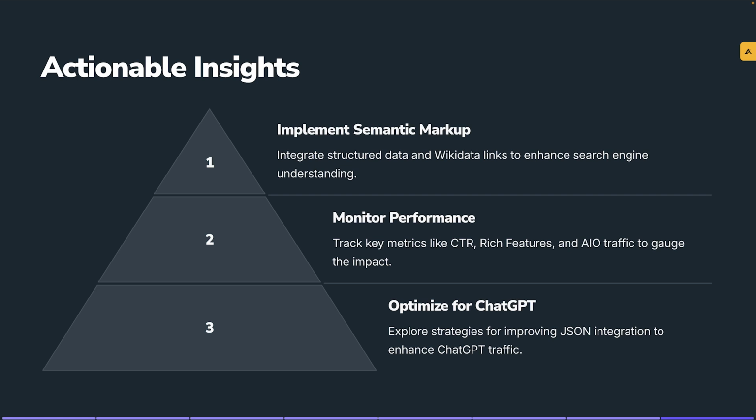But I could definitely say, implement structured data, monitor your performance, and keep running tests on all the different search platforms, Google, Bing, ChatGPT, Perplexity, any of those areas that you can, to help increase your visibility, attract the right customers, and build those connections.